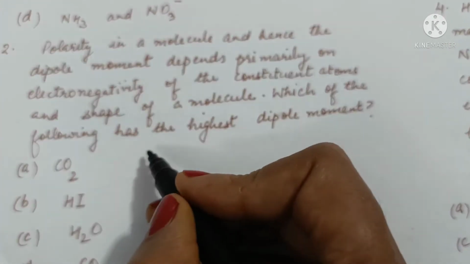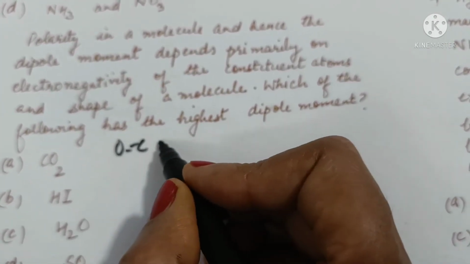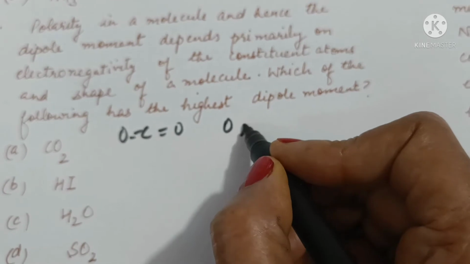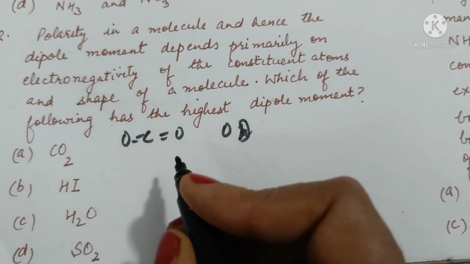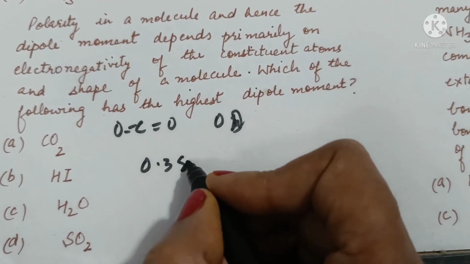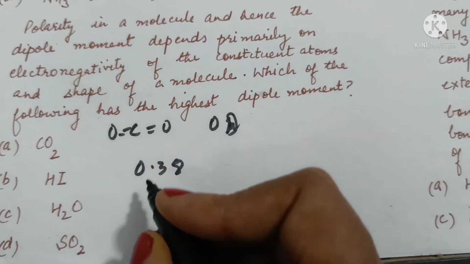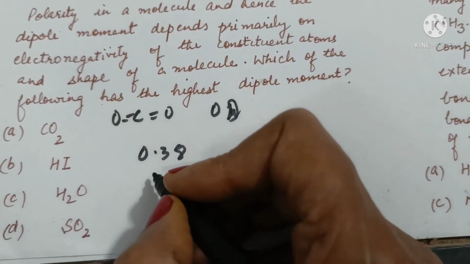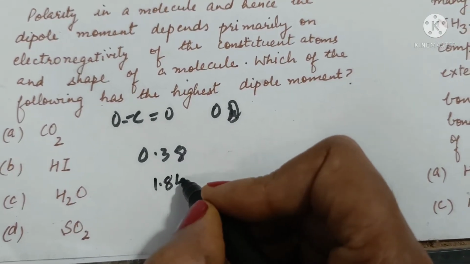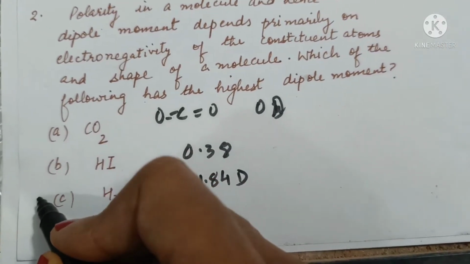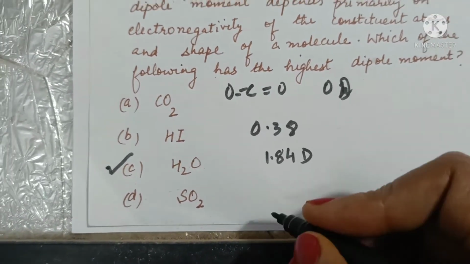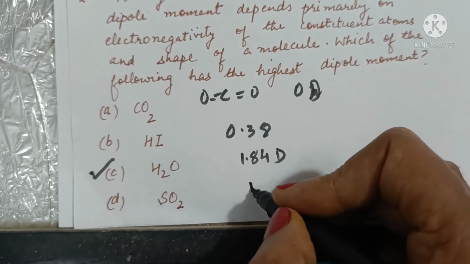Carbon dioxide is linear, so the two polar bonds cancel each other, so the net dipole moment is 0 D. HI is linear with a value of 0.38 D. Water has a bent shape and has the highest dipole moment, 1.84 D. So water is the correct option. Sulfur dioxide is also V-shaped and its value is 1.62, which is less than that of water.